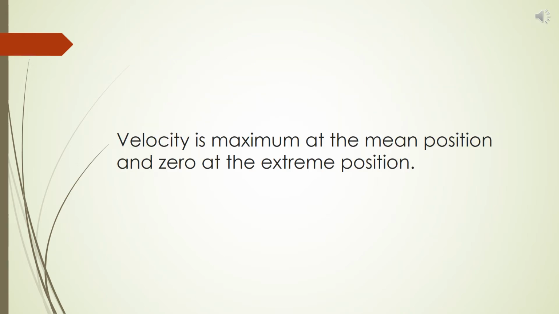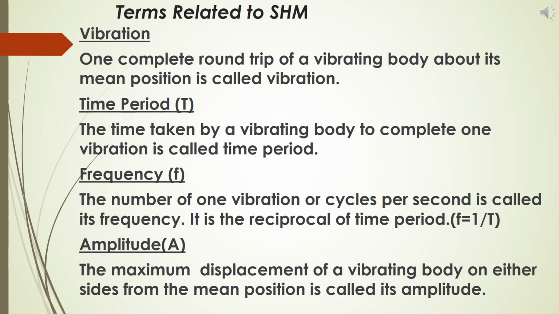The fourth point is about the velocity of a vibrating body, or a body having simple harmonic motion. Its velocity will be maximum at the mean position and zero at the extreme position. Okay students, now we have to discuss the basic terms related to simple harmonic motion.